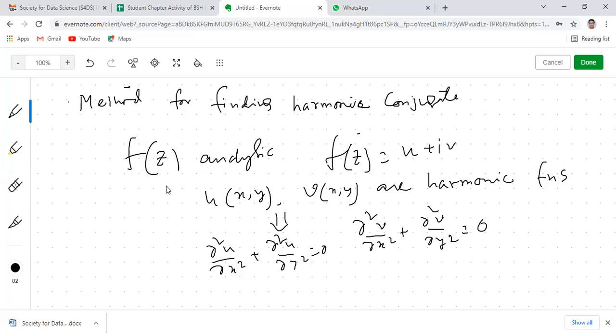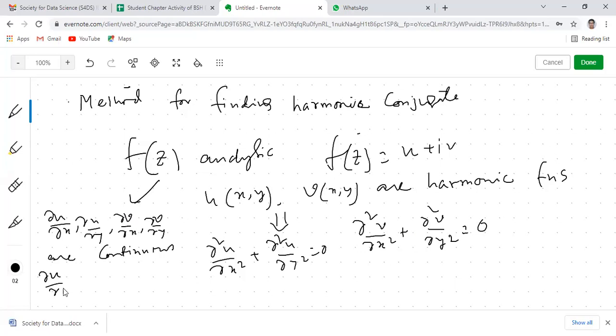And since f(z) is analytic, the consequences of f(z) being analytic are, first, that all the partial derivatives del u by del x, del u by del y, del v by del x, del v by del y are continuous, and second, that it will satisfy the Cauchy-Riemann equations. That means del u by del x equals del v by del y and del u by del y equals minus del v by del x. These two, and both are inclusive. That means if f(z) is analytic, then its real and imaginary parts will be harmonic functions,